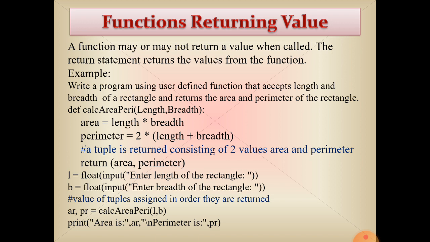In the same way, the first value that we have written in the return statement is area and then perimeter. In the same way, values will be passed to the variables when returned. Area will be in AR and perimeter will be in PR. Now we have printed the values: print area is AR, perimeter is PR.